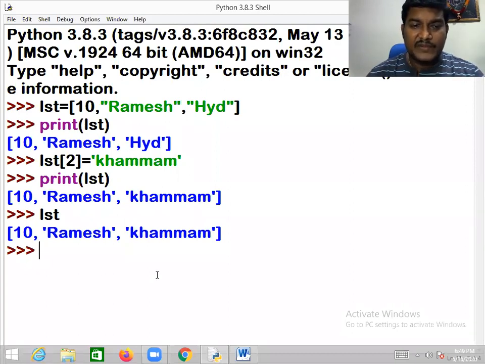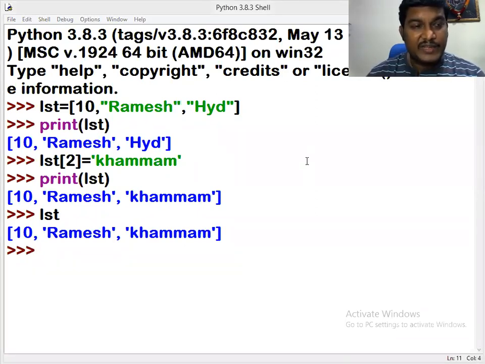Deepti asked to explain using a negative value for step count. As I said, we will discuss slicing again later, but you have started asking me to use minus, use plus. We have a different episode for that.